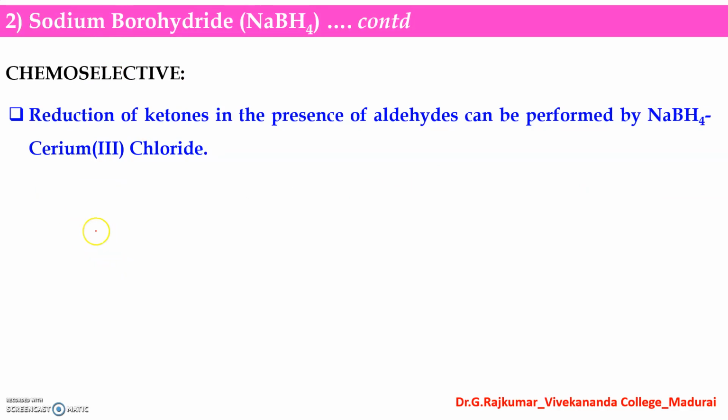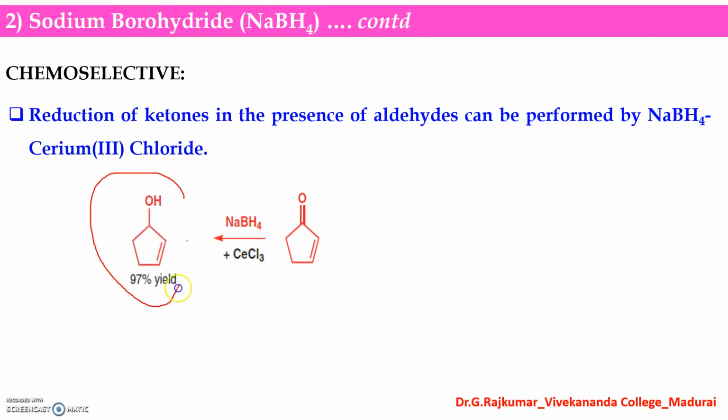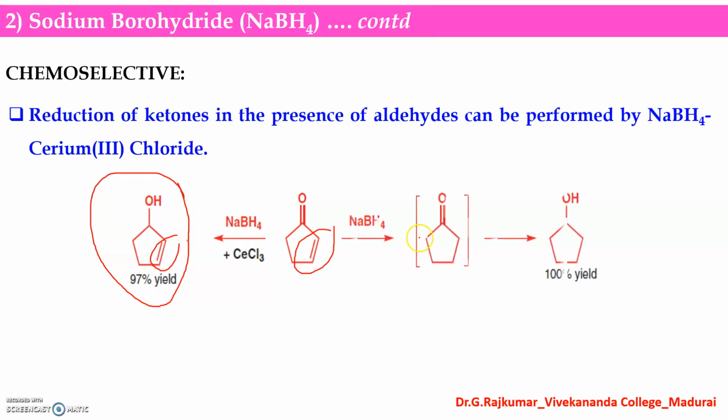And chemoselectivity we have discussed. So the reduction of ketones in the presence of aldehydes can be performed by sodium borohydride and cerium chloride salts. Look at this, in the presence of cerium chloride, this carbon-carbon double bond, the alpha beta unsaturated bond, is not affected. Only this keto group has been reduced into an alcohol.